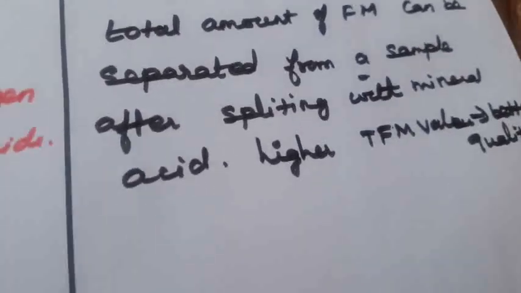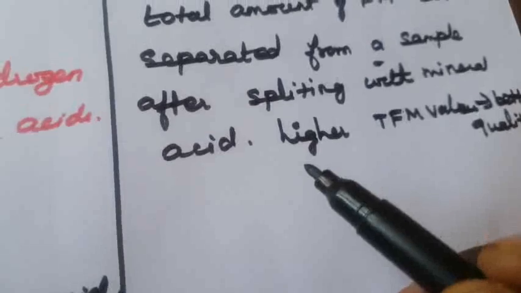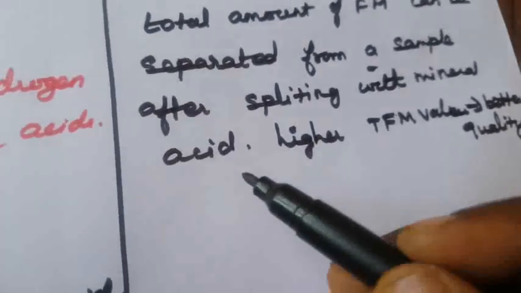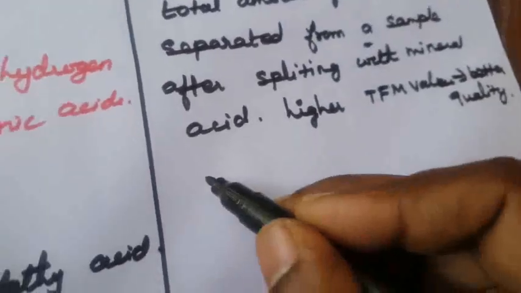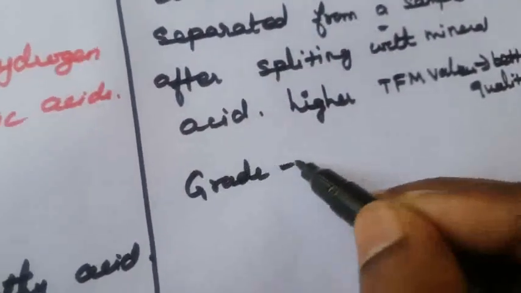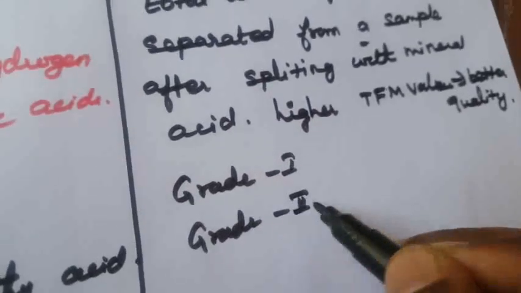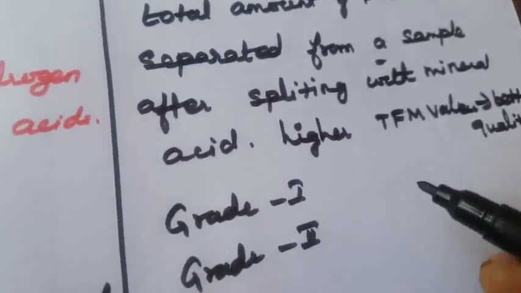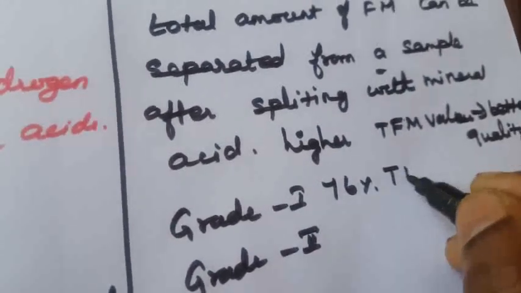According to the BIS standard, what is meant by BIS? That is Bureau of Indian Standards. Soap can be grade 1, grade 2 or grade 3. Grade 1 soap should have 76% TFM value.